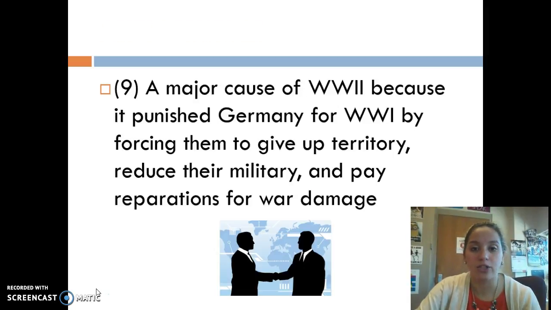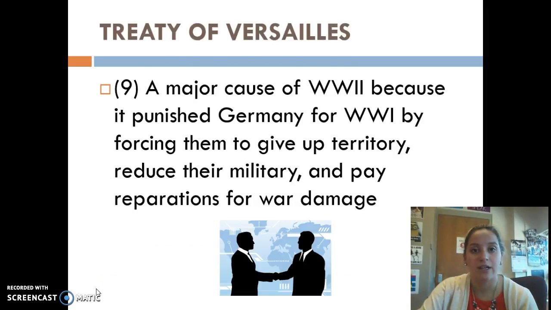Number 9 is a major cause of World War II because it punished Germany for World War I by forcing them to give up territory, reduce their military, and pay reparations for war damage, some of those factors of influence from the Treaty of Versailles. And that is what that definition is, Treaty of Versailles.